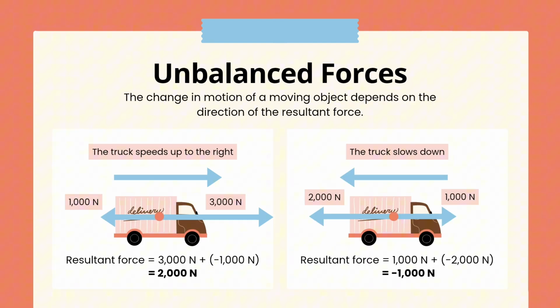For example, if a person pushes a box with a force of 200 newtons and friction acts with 100 newtons in the opposite direction, the box moves because the forces are unbalanced. Similarly, a car speeds up when the engine produces more force than air resistance and friction.